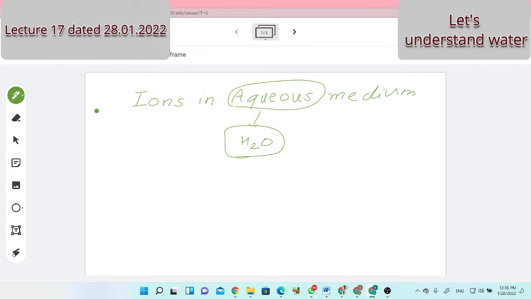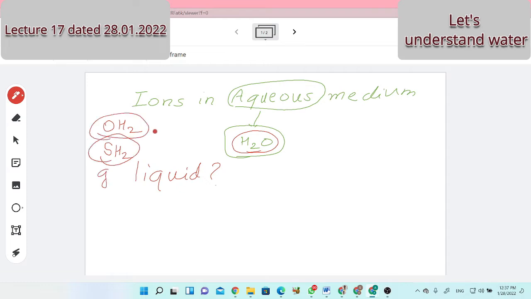But before that, let us understand the water in the true sense. I want to know from you: water is liquid, meaning H2O is liquid at room temperature. Why? Because if you consider elements from the same group, oxygen is above and below that sulfur is there. Oxygen can combine with two hydrogen, H2O or OH2. Sulfur can combine with two hydrogen, SH2 or H2S. This H2S is a gas while H2O is liquid. That's my question. Why is H2O liquid? Will anyone help me?